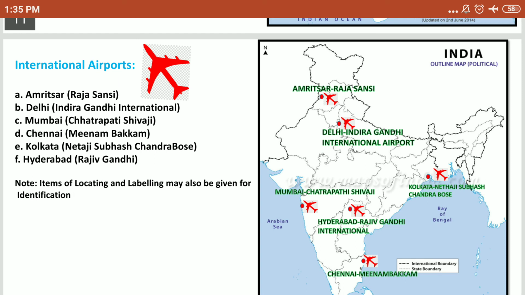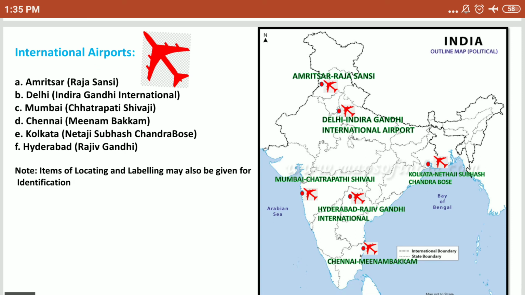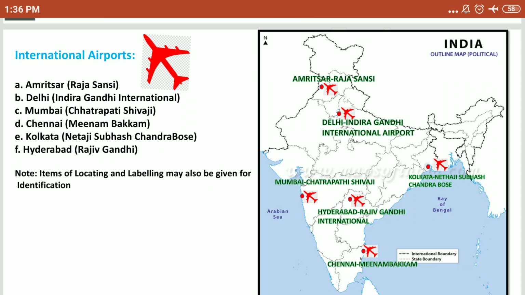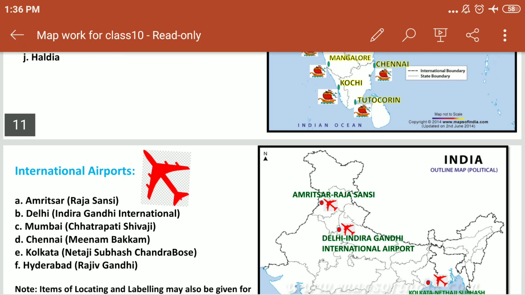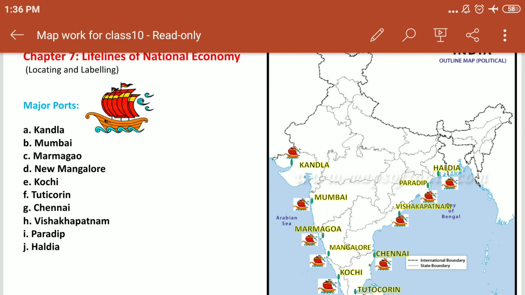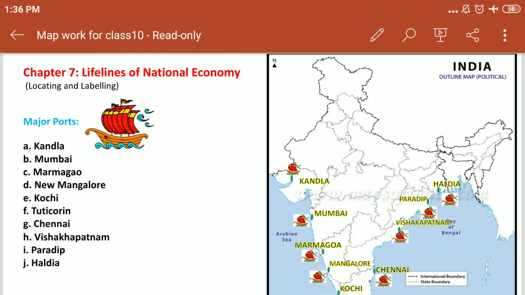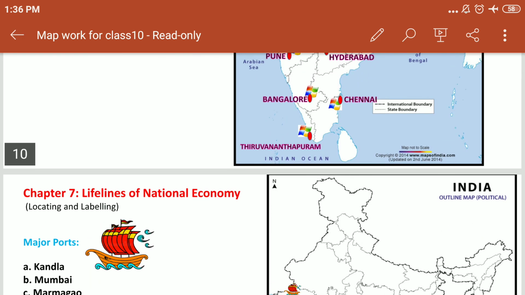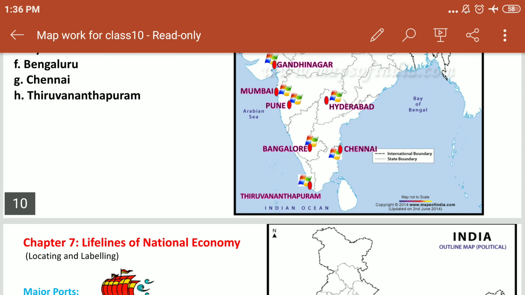Dear students, Sanganer Jaipur International Airport is located in Sanganer, Jaipur. So all these are international airports, but according to your syllabus, these are the 6 international airports and 12 major seaports from chapter number 7, lifelines of national economy.